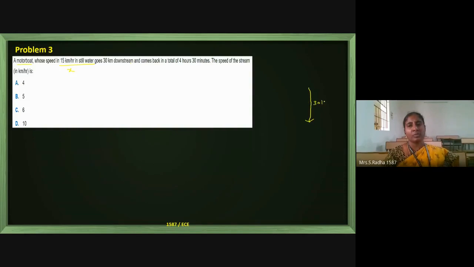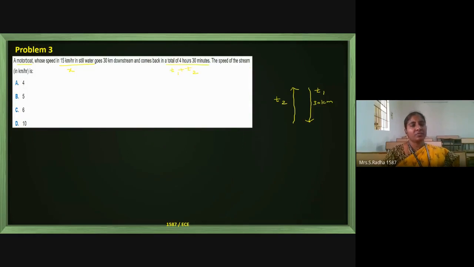The distance is 30 kilometers downstream, and the boat comes back in a total of 4 hours 30 minutes. Coming back means returning to the initial position. If the time is t1 in the first case and t2 in the second case, then t1 plus t2 is the total time, 4 hours 30 minutes, which is given.